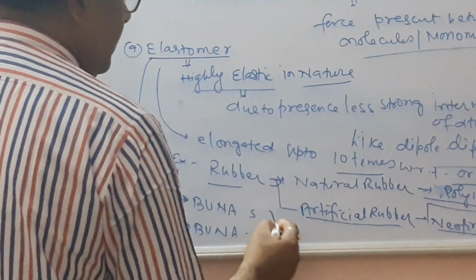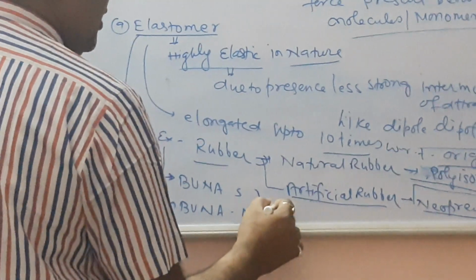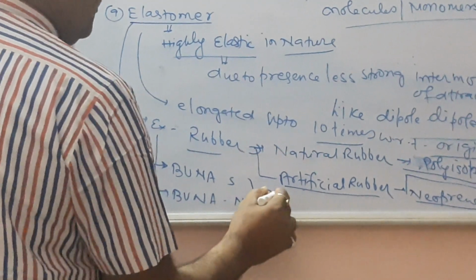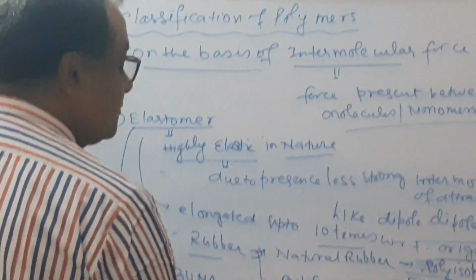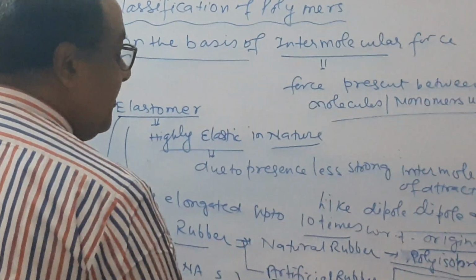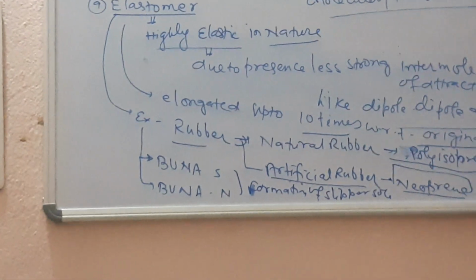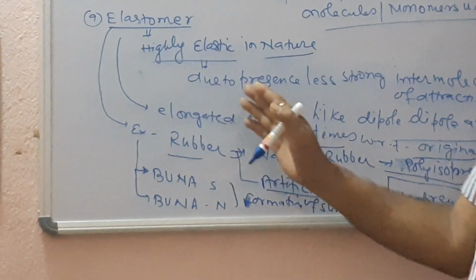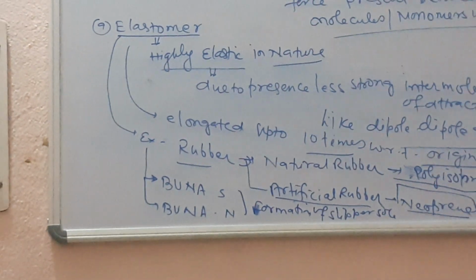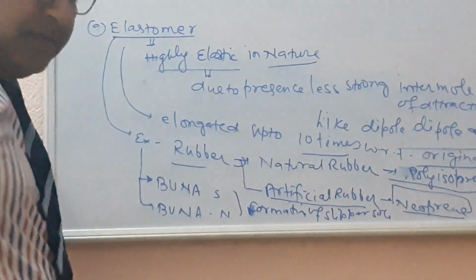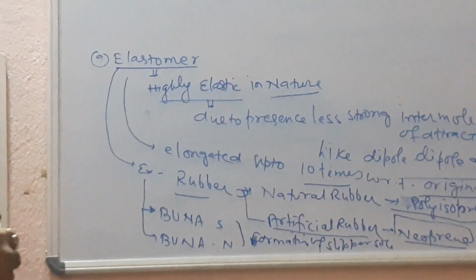Both are used in making slipper soles or shoes. So these are the elastomers and examples of elastomers.